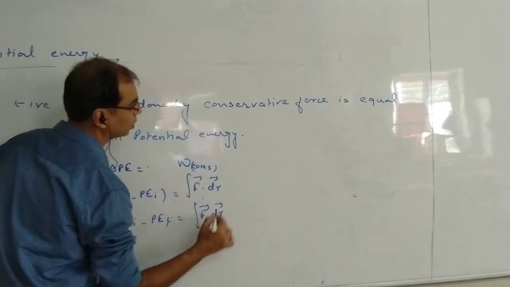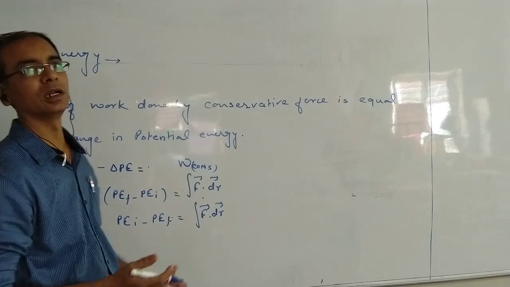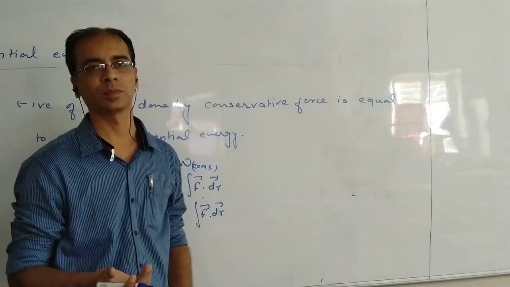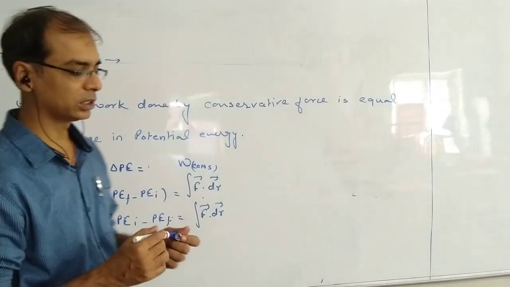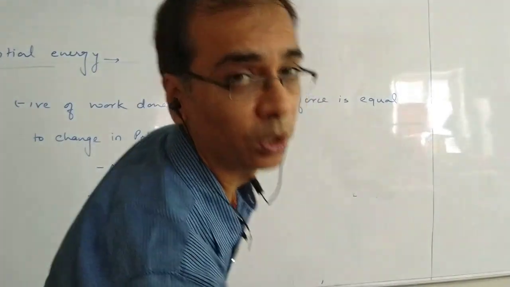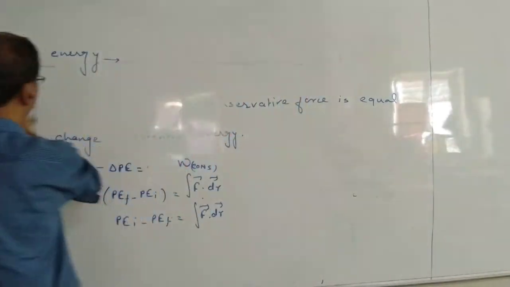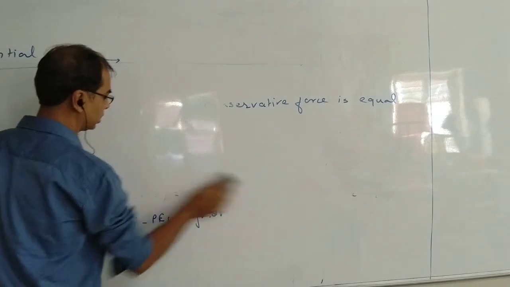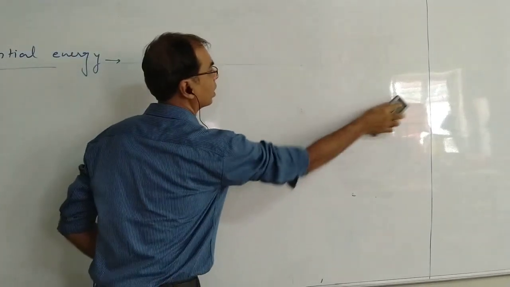Now let's put it into what we studied again in work energy. I'm going back to the simplest form of potential energy, that is gravitational energy.